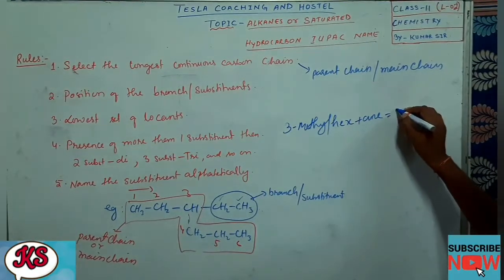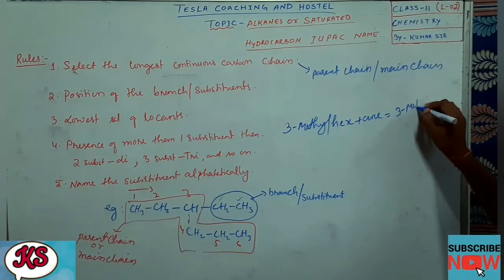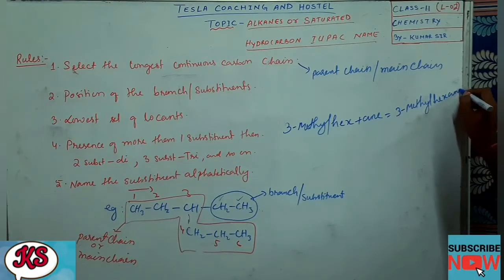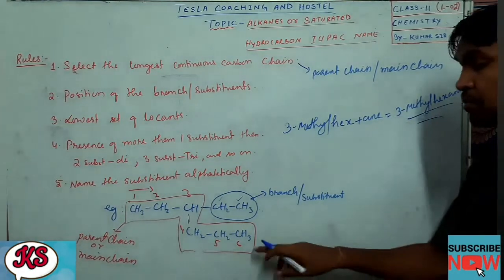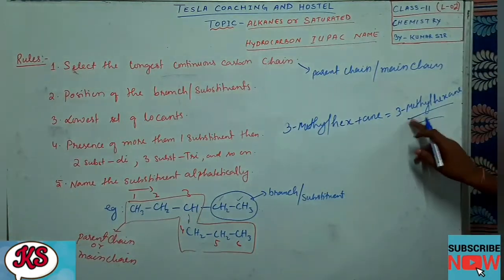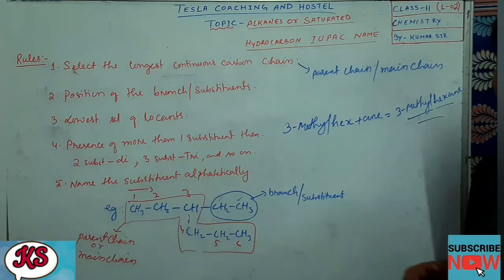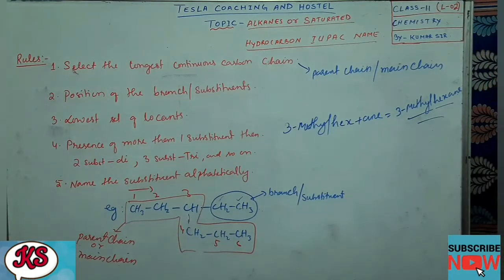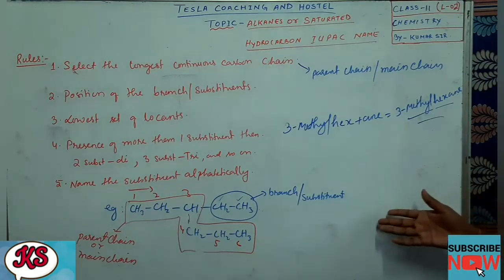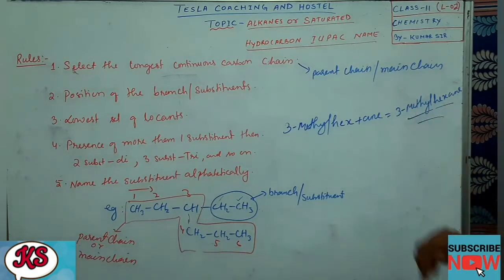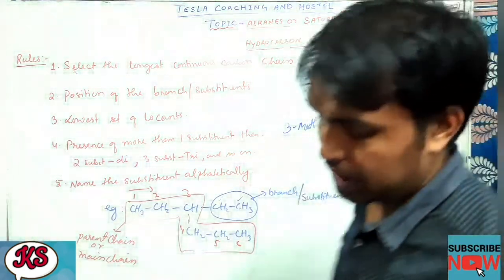So the name will be what? 3 methyl hexane. Okay dear students, so the name of this compound will be what? 3 methyl hexane. I hope you are getting it a little bit. Okay, now let us take some more examples on this. Let us learn it properly first, the basic IUPAC naming, then we'll go to the next one. Okay, so you can take it down.